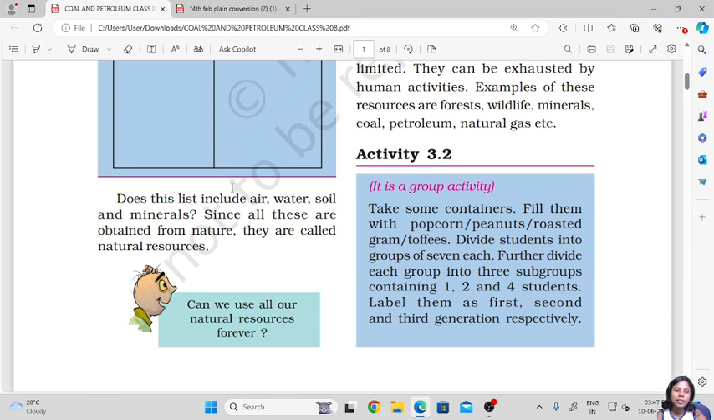Now, does this list include air, water, soil and minerals? Since all these are obtained from nature, they are called natural resources. So air, water, soil, and then the minerals that are present in that soil, these are given to us by nature. It is a gift of nature. So they are called natural resources.